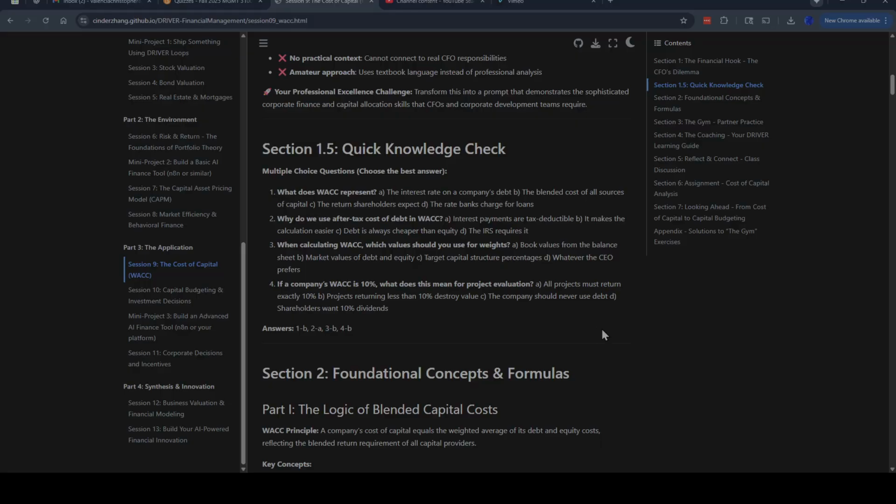And then if a company's WACC is 10%, what does it mean for project evaluation? Projects returning less than 10% destroy value.